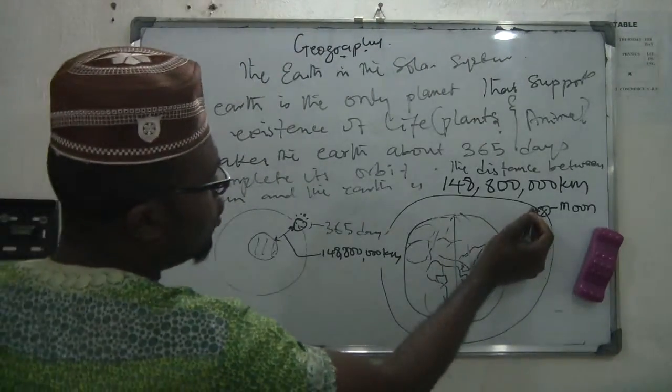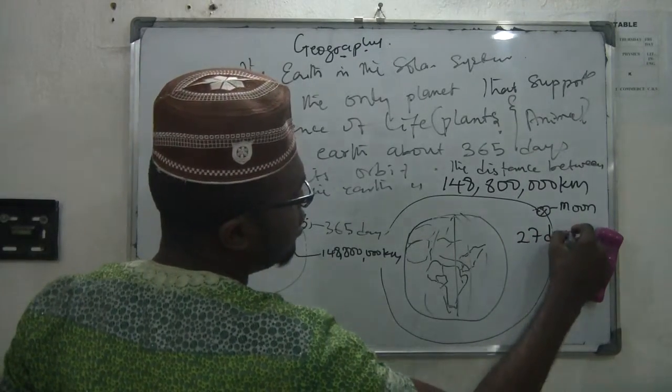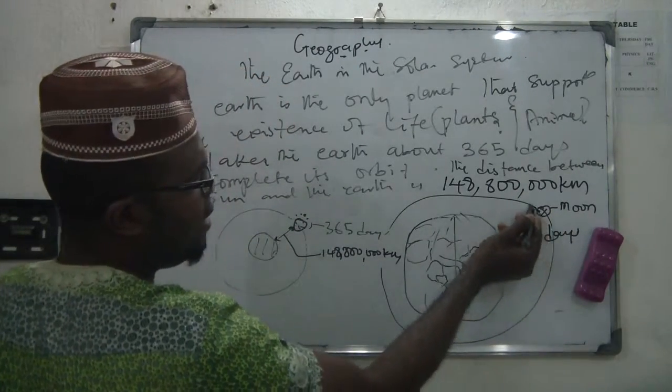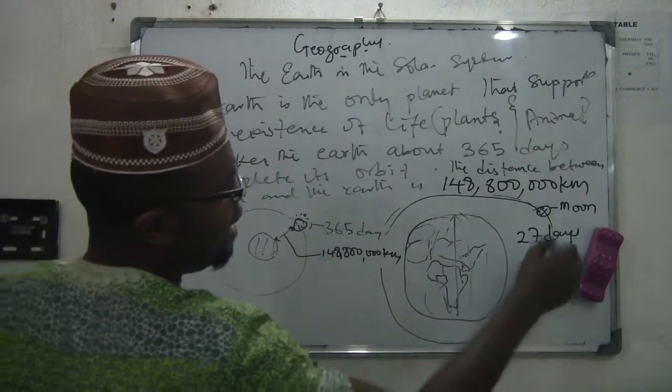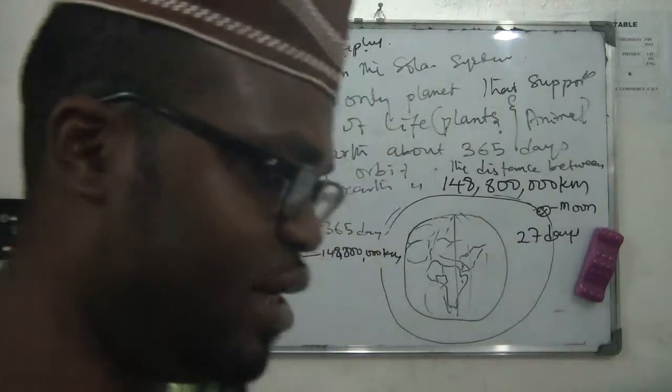And it takes the Moon 27 days to move from here, revolve around the Earth, and get back to this position. 27 days, which is roughly a month.